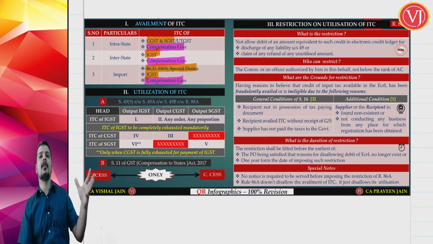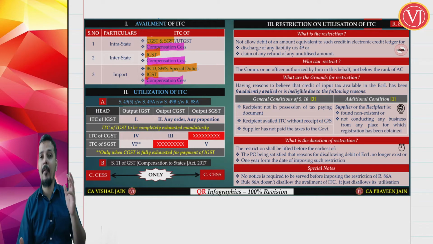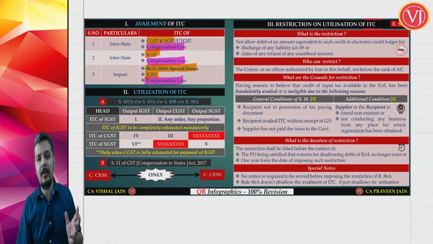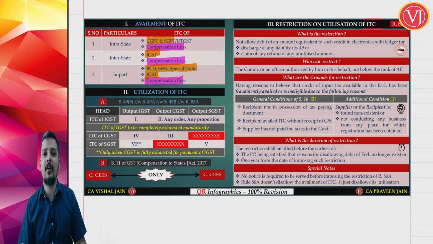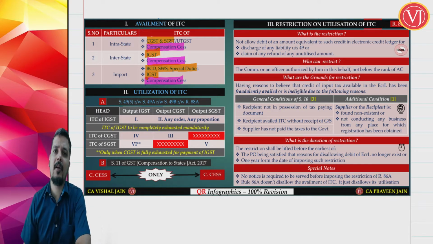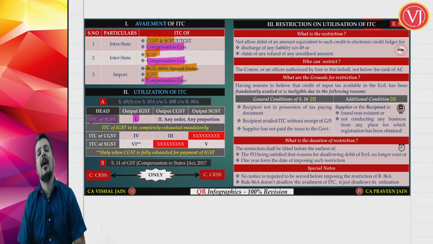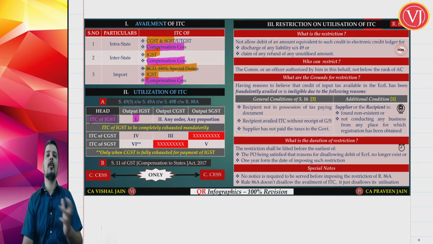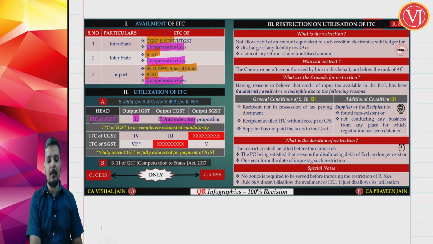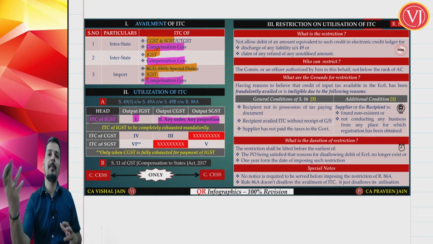You have availed the credit on your purchases, you are using it for your tax on your outward supply, that is sales. Right. So when you talk about your IGST credit, first it has to be used for IGST output and then it can be used for CGST output or SGST output in any order, any proportion. Right. Your input tax will always be used for paying output tax.